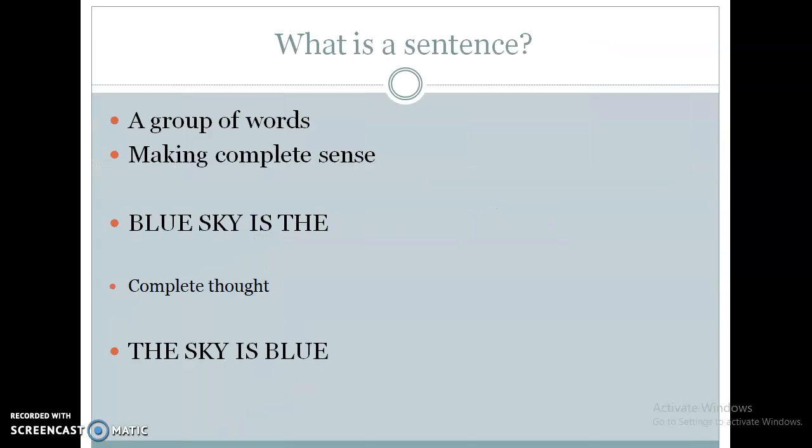Now, what is a sentence? Sentence क्या होता है? It is a group of words which makes complete sense. Like suppose if I say "blue sky is the", does it make any sense? No. But if I say "the sky is blue", then that is a complete sentence. When we express a complete thought with complete sense, it is known as a sentence.